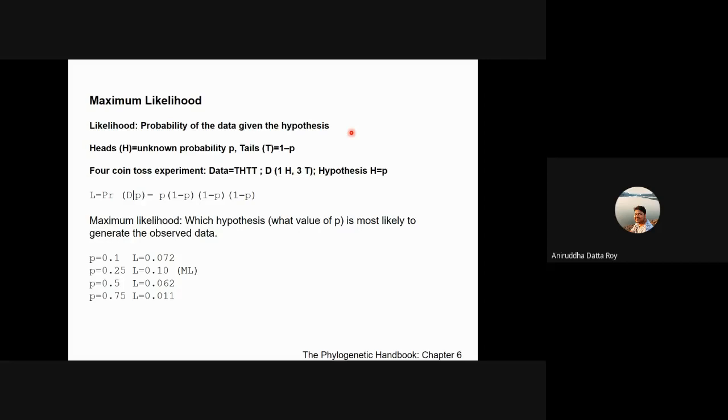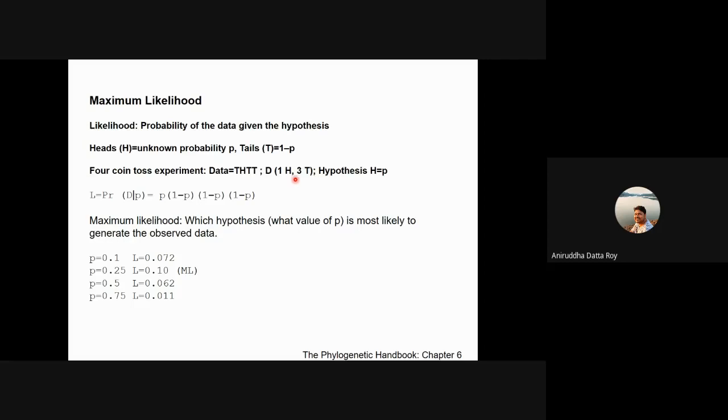You toss it 4 times and you get 1 heads and 3 tails. The sequence in which these tails or heads have occurred is of no consequence to us, so let's not worry about that. But your data here is that you've got head once and you've got tail thrice, right?